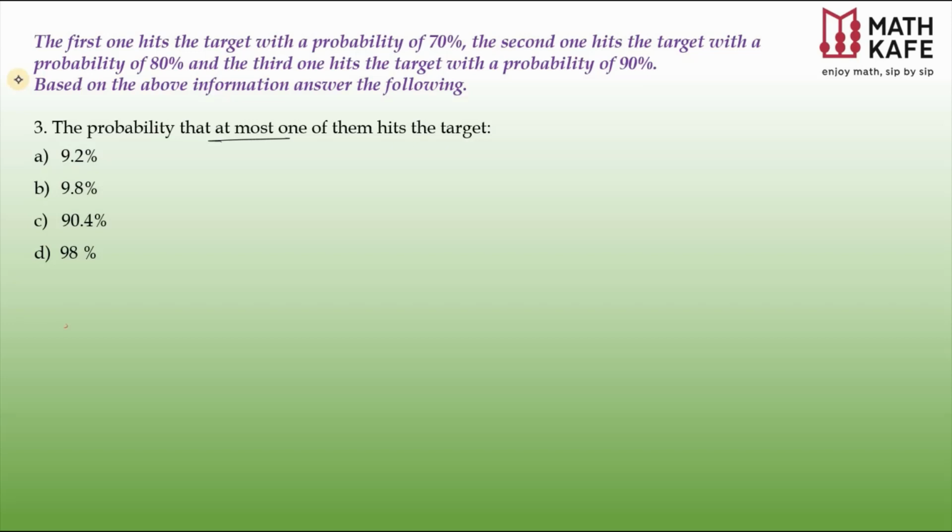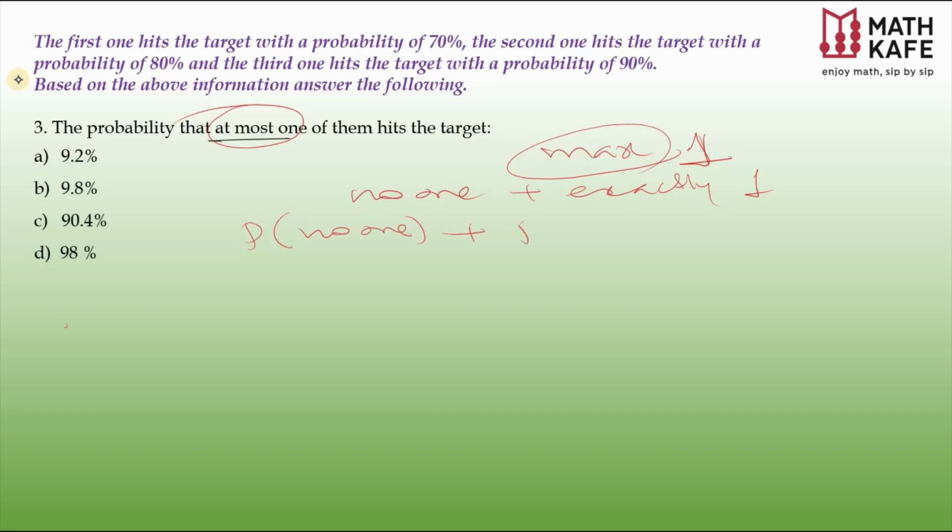Now we're going for the third one. Here you can see this is at most one of them hits the target. At most one means maximum one person only hitting. Maximum one means what? It could be no one or it could be exactly one. Two cases we need to calculate now. Probability that no one hits, and at the same time exactly one also hits. Either no one hits or exactly one hits. So it means probability of no one plus probability of exactly one.